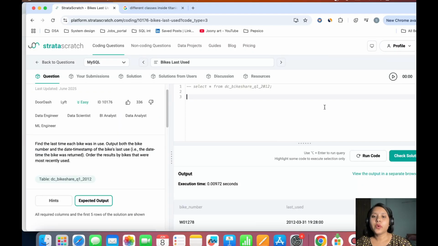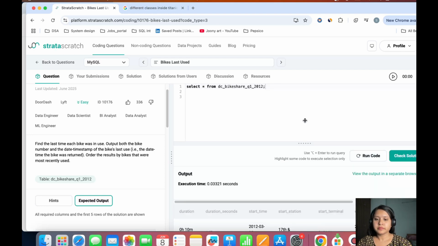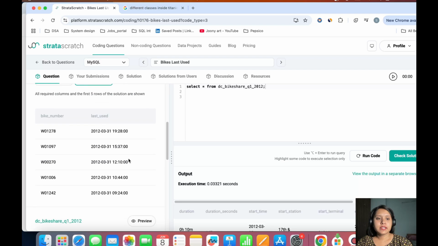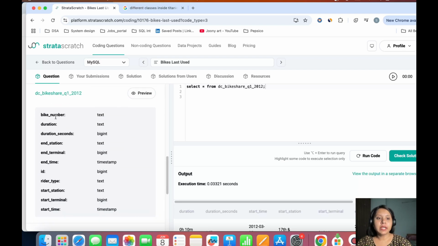So let's see what the data set is that we have. Let me run this command. In this data set, we have the bike number, duration second, end station, end terminal, end time, ID, rider type, start station, start terminal, and start time.